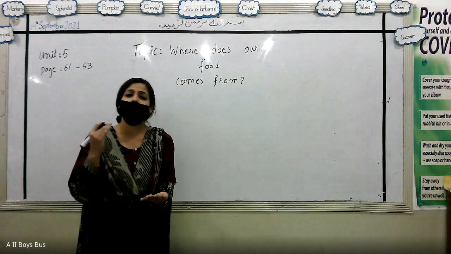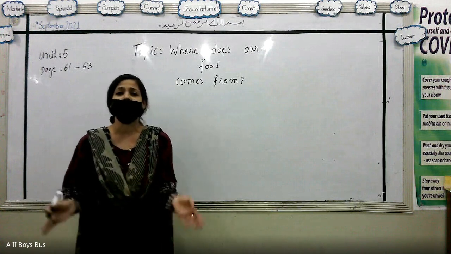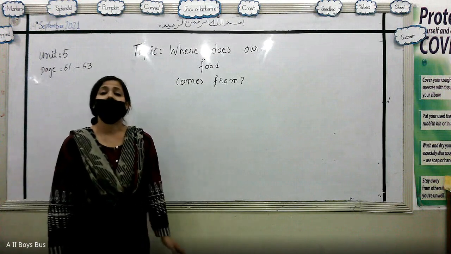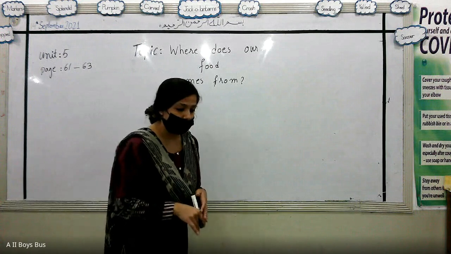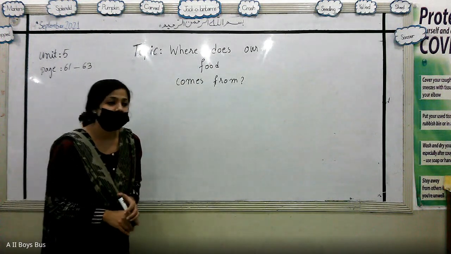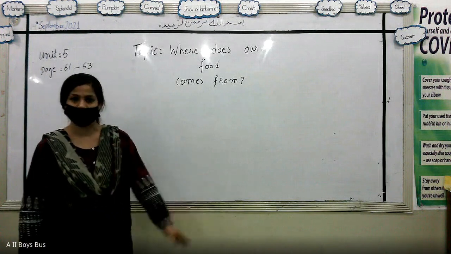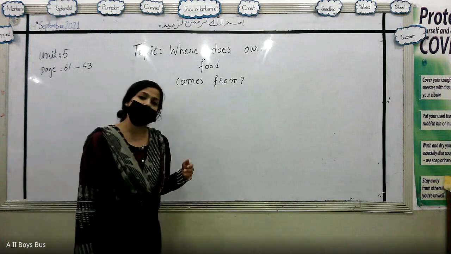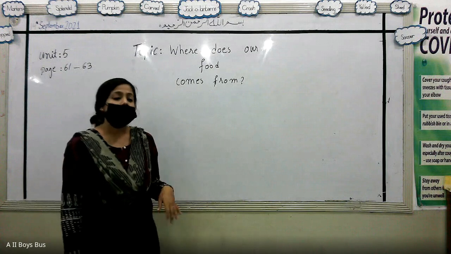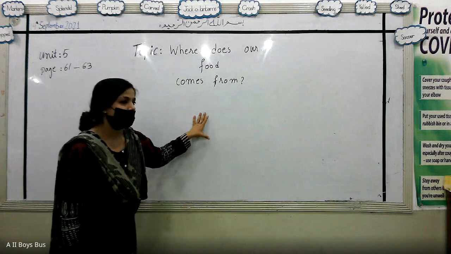For the different systems to run within the body, like respiration, digestion, excretion, the nervous system, all the systems running in a living organism need energy. And this energy comes from, you are well aware of this word, food. From food we get the energy that is needed for the survival of a living organism. And now come to the point: where does food come from?